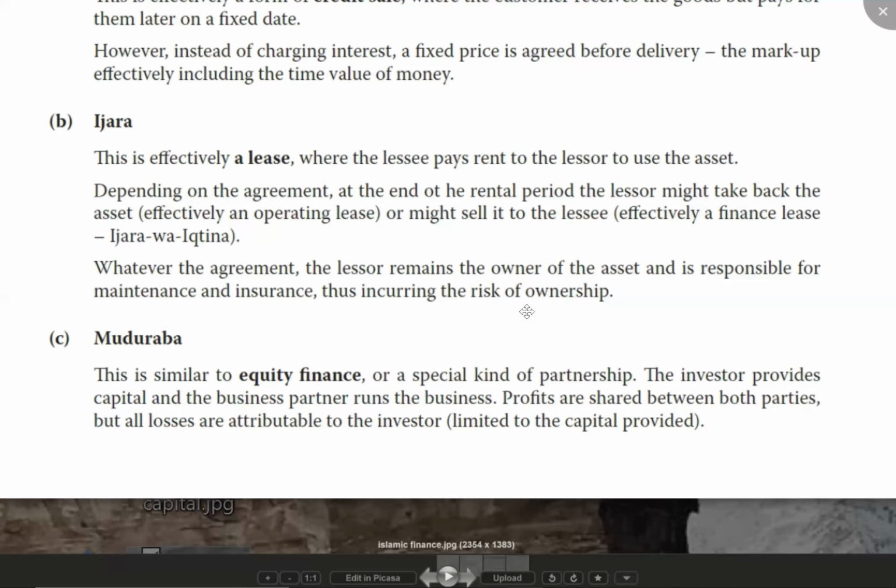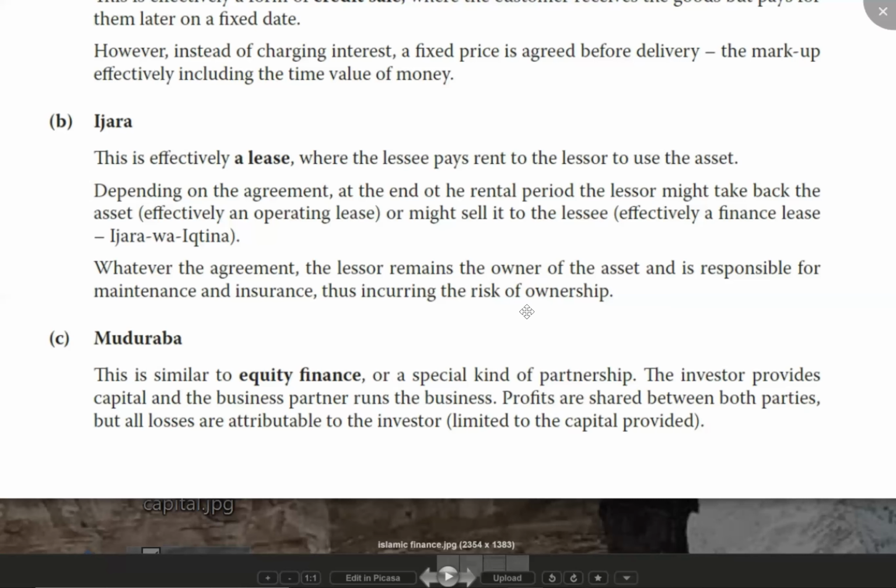But if the business has only 8 lakhs of loss, then the entire 8 lakhs I'll bear. You don't need to bear anything. If you have only 1 lakh of loss, the entire 1 lakh I'll have to bear. You will bear losses only if it is more than the capital provided.